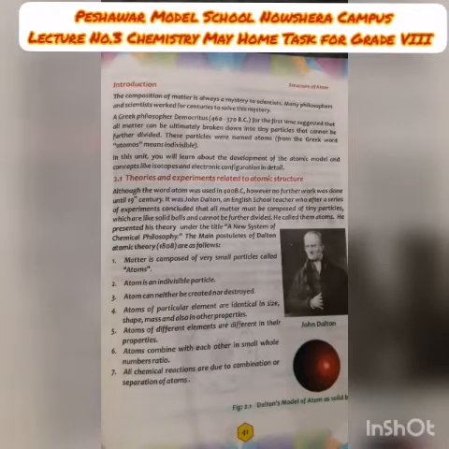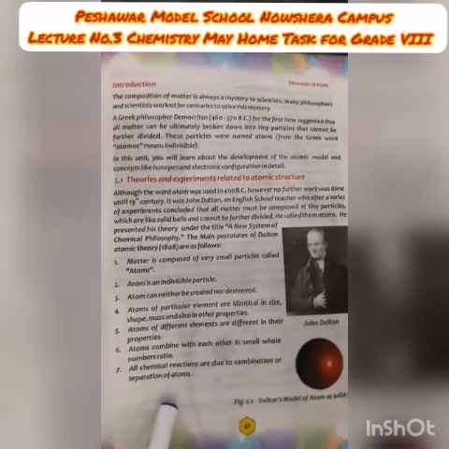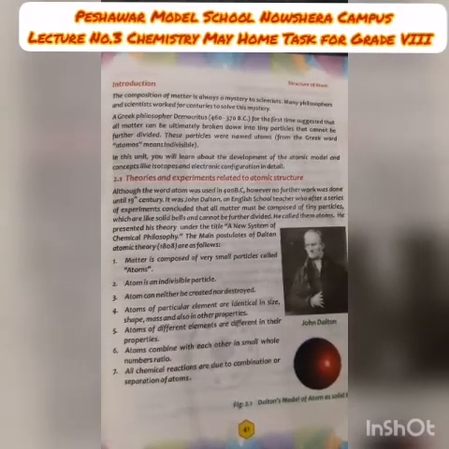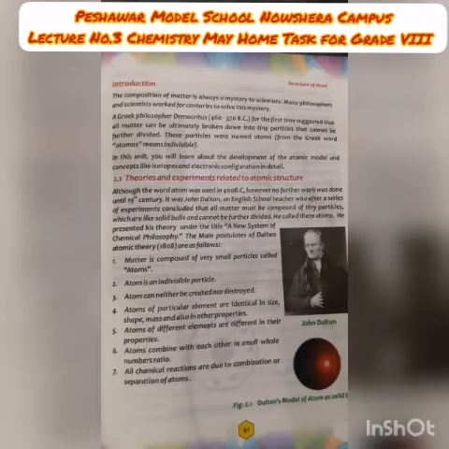In which you have to write down the main postulates of Dalton atomic theory. The main postulates of Dalton atomic theory are present in your chemistry book on page number 41 in unit number 2, structure of atom. Following are the main points of Johann Dalton atomic theory. Johann Dalton was an English school teacher who did a lot of experiments on matter. Following are the conclusions of his experiments.